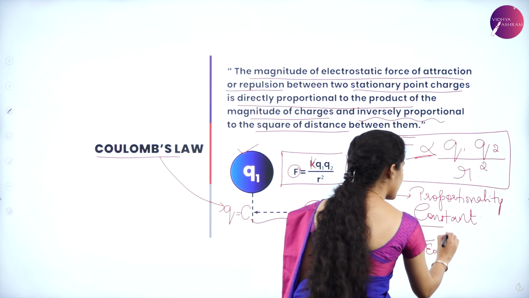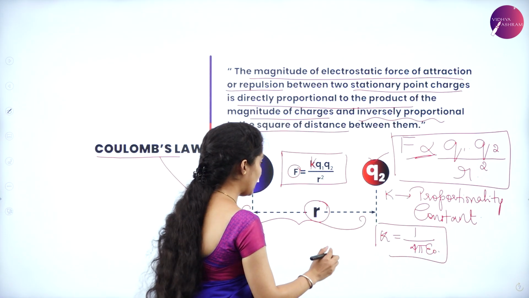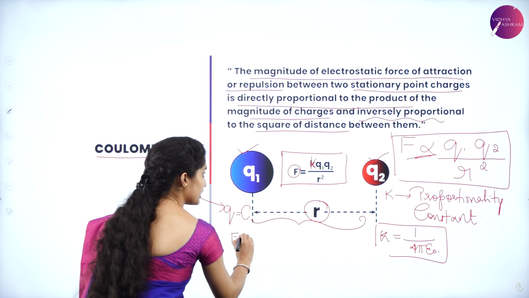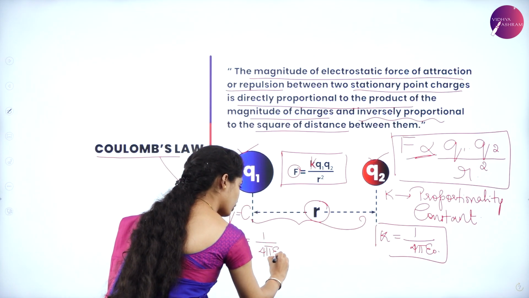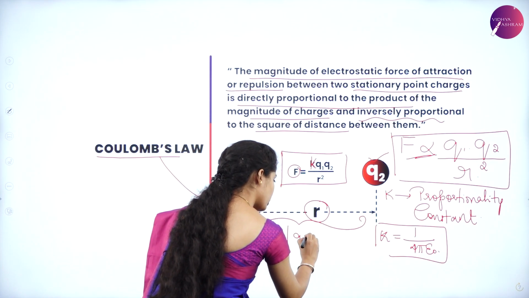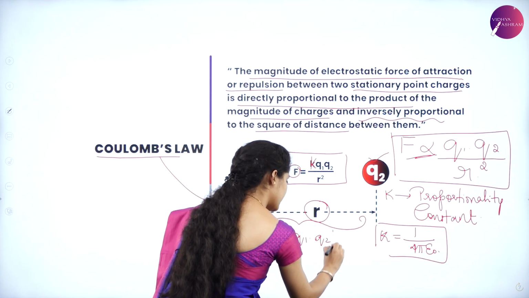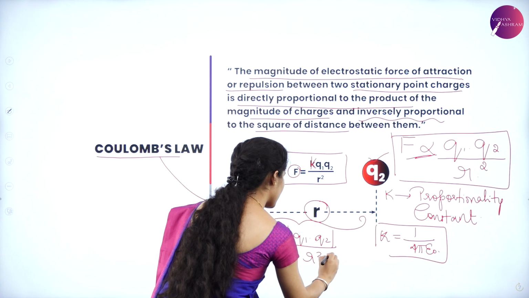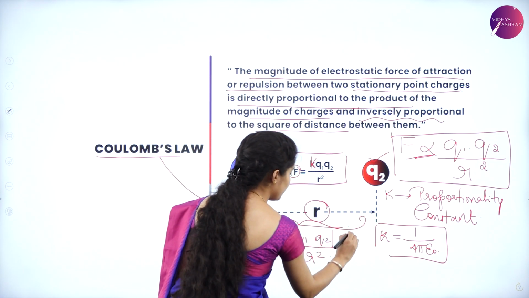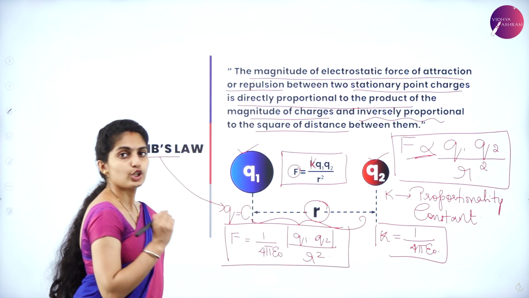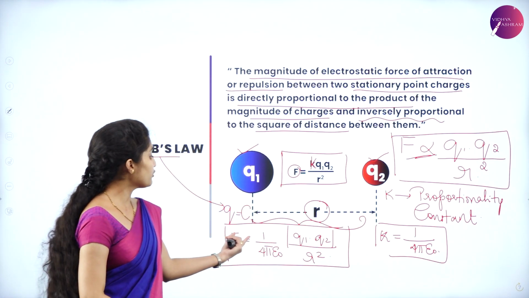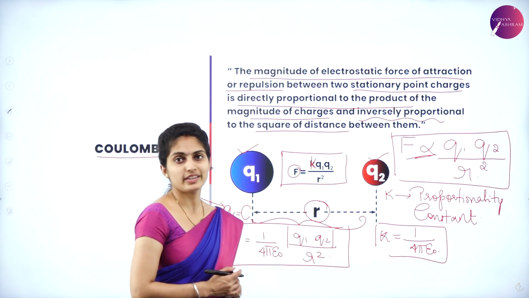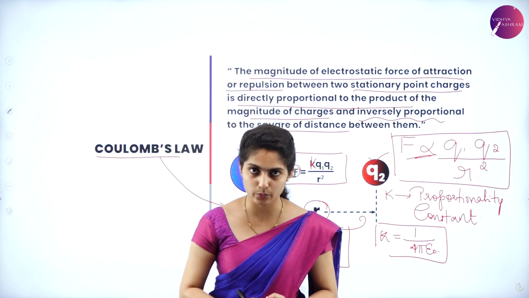So in this case, your equation can be written as F is equal to 1 by 4 pi epsilon naught, mod Q1 into Q2 divided by R square. This will be the final formula to understand Coulomb's law. So the Coulomb's law formula is 1 by 4 pi epsilon naught Q1 Q2 by R square.